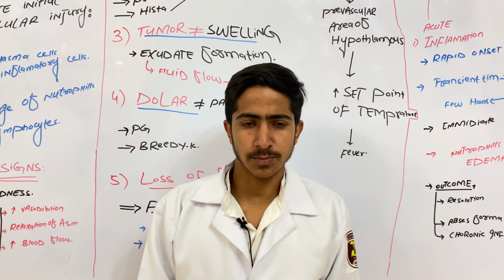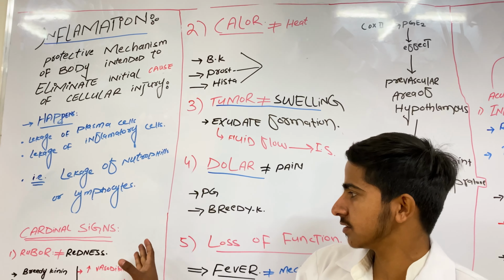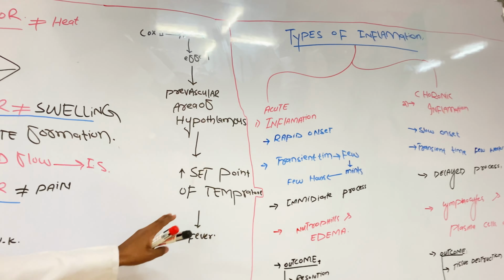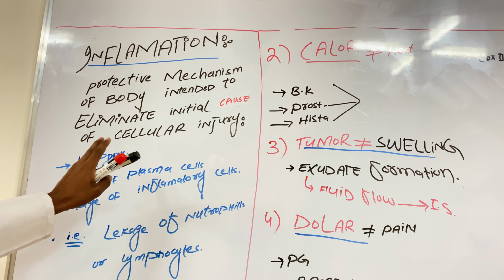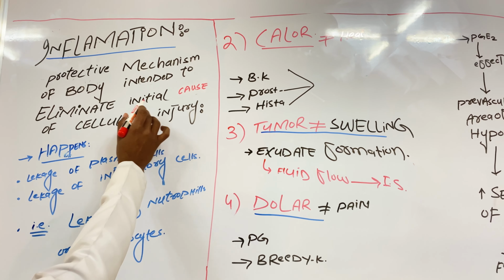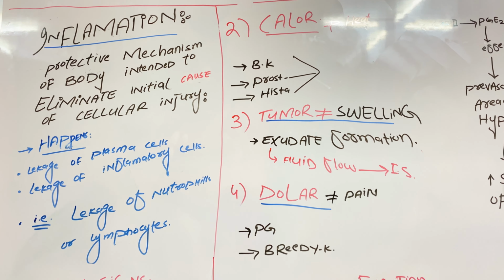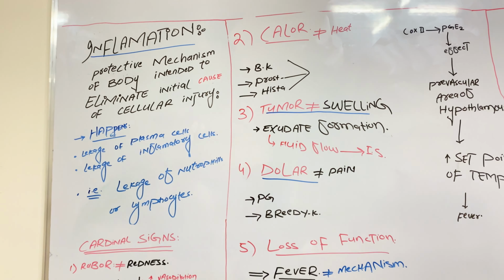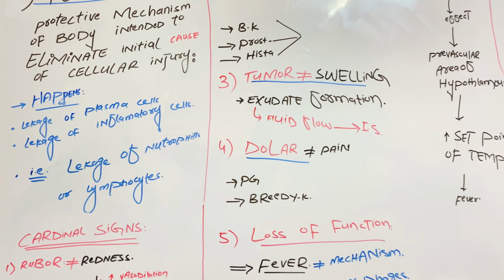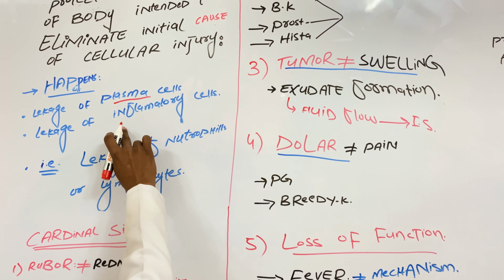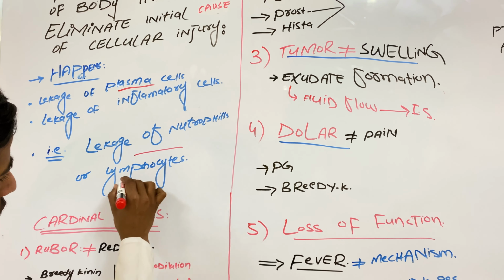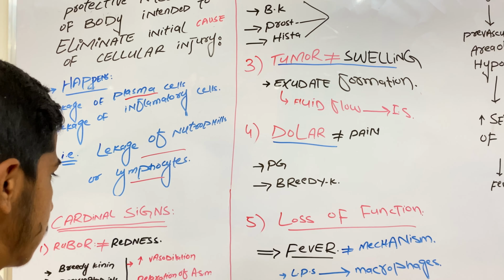Today I am going to talk about inflammation and its cardinal signs, and lastly we will talk about the types of inflammation. First of all, we talk about inflammation. What is inflammation? A protective response or mechanism of the body intended to eliminate the initial cause of cellular injury is called inflammation. Why does it happen? As we know, it happens due to leakage of plasma and leakage of inflammatory cells like neutrophils, lymphocytes, and plasma cells, etc.